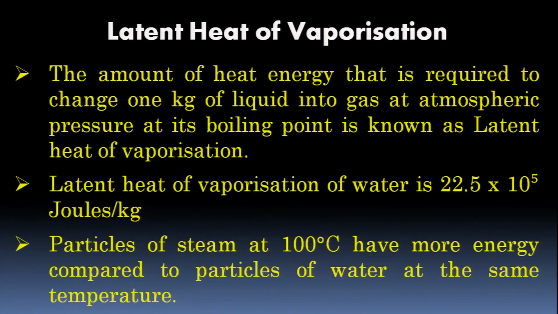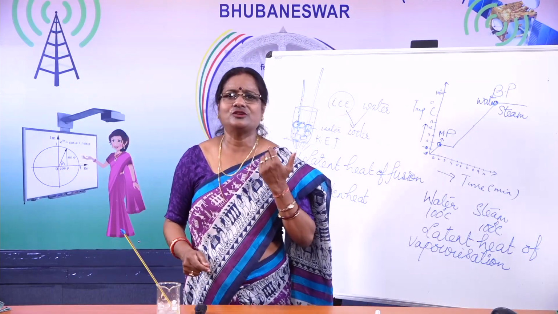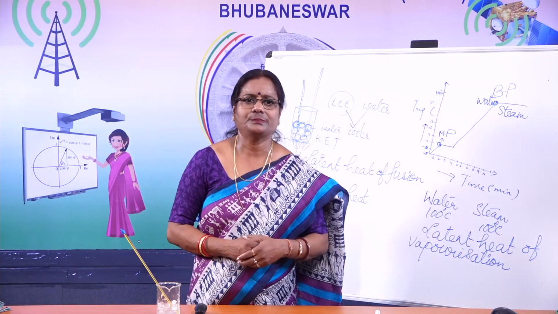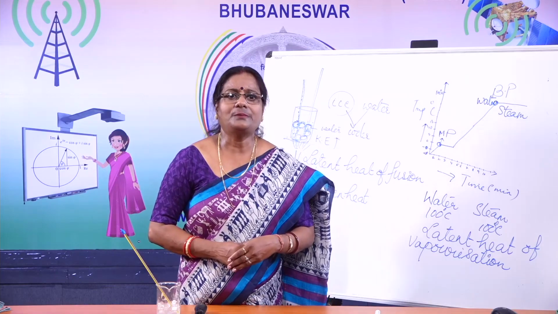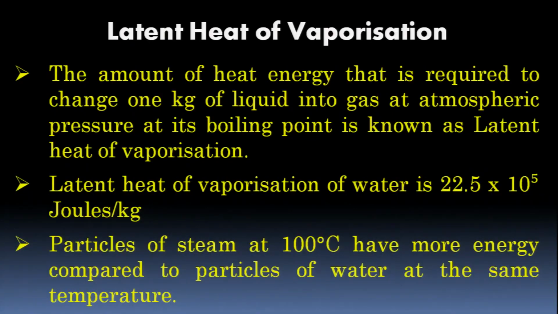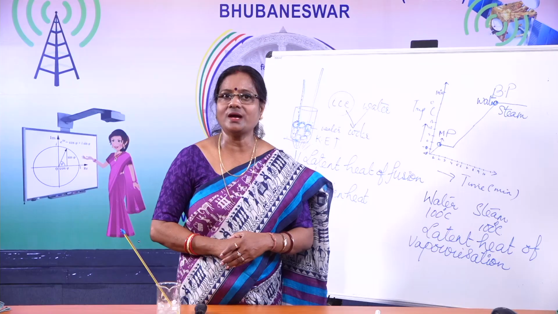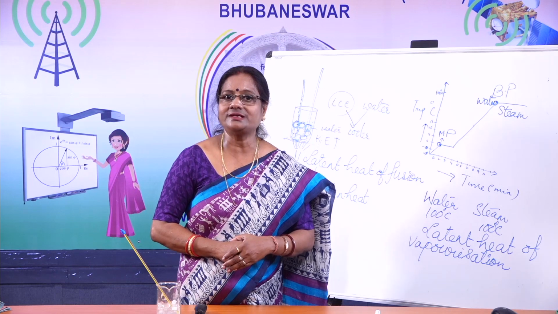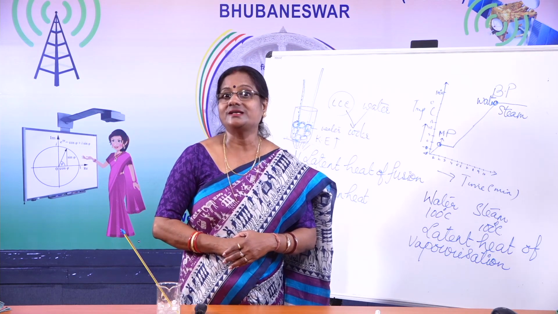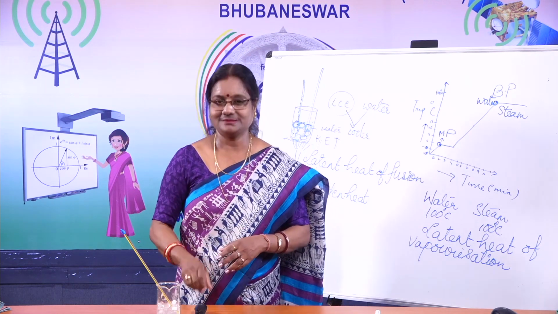In some books you may find 22.5 or 6 or 5, 6 something. Particles of steam at 100 degrees centigrade have more energy compared to particles of water at same temperature. You know why? I have discussed this, children. It has got more energy because it has got latent heat.